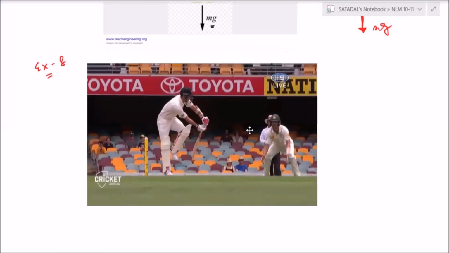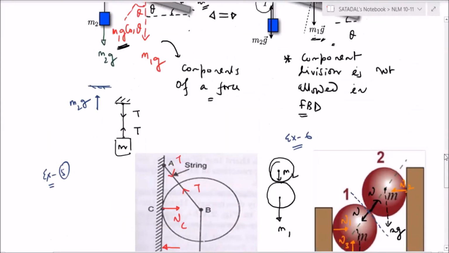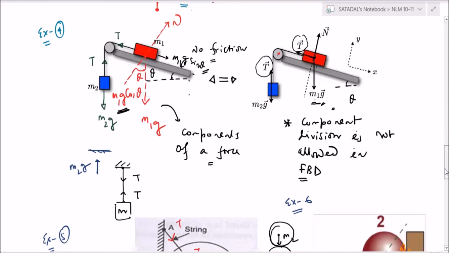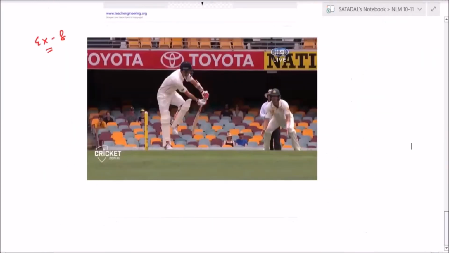Yes, Raza? No, sir. In example 7, it is looking like there is also tension force, right? It is. Spring force itself will generate the tension actually. And in example 4, sir, why didn't you consider the inclined surface also as one mass? Here the inclined surface itself is acting as an earth surface. Okay. I thought it is also one mass. No. Okay, sir. Chalo.